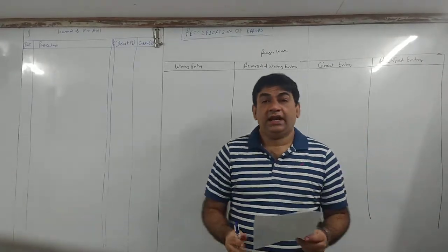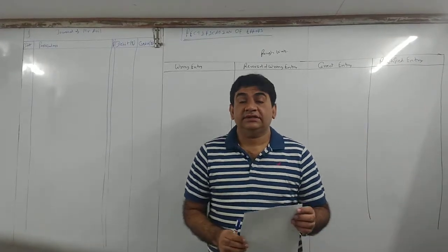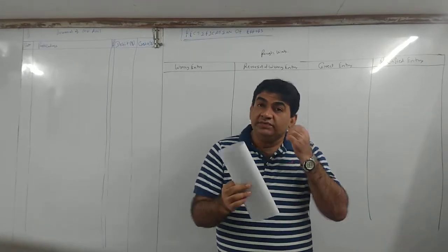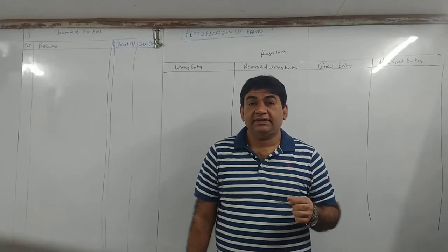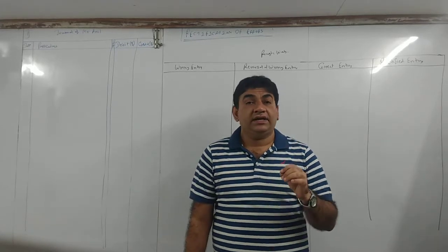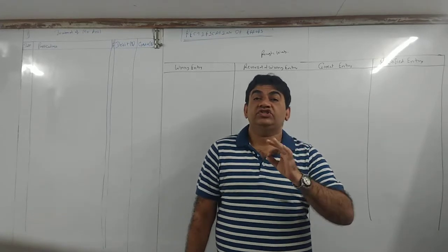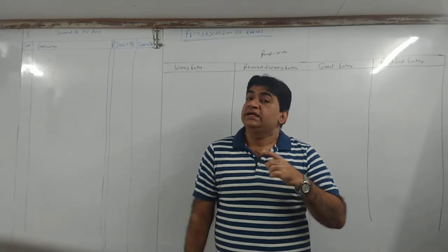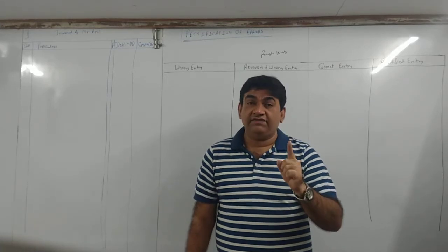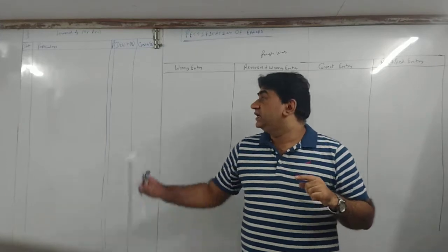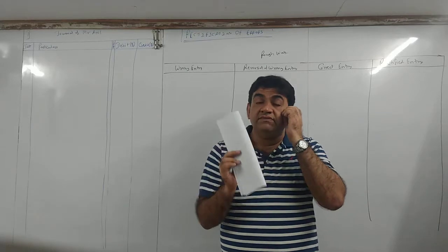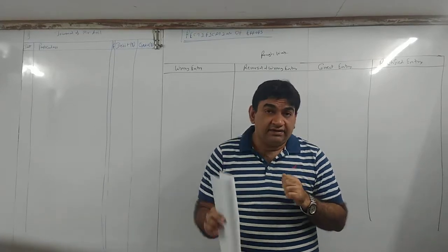As discussed earlier, today we start with the next chapter, that is rectification of errors. I mentioned in the group that it is a very interesting chapter, very much practical oriented and purely based on journal entries. Those who have not yet followed journal entries properly, please see the video of journals carefully, because if you don't know journal, you cannot do this chapter. This chapter is purely based on journal entries.